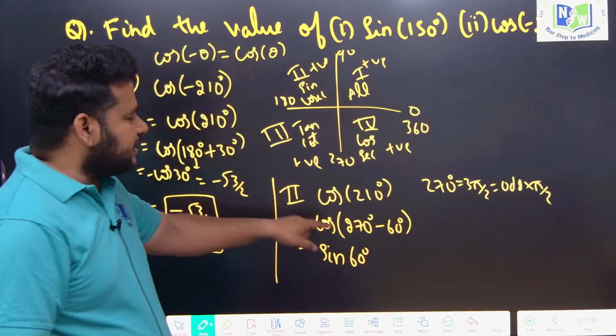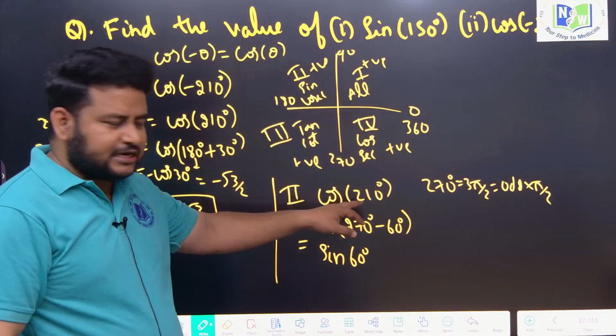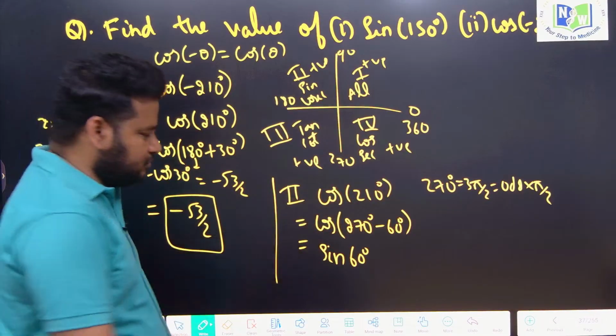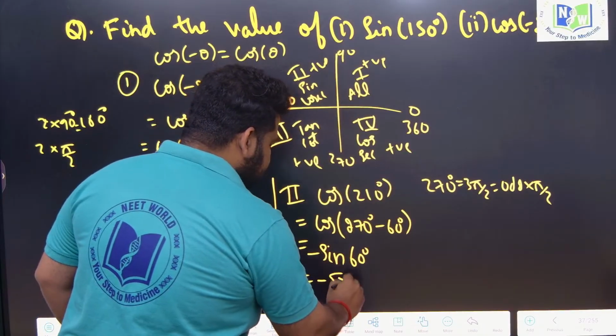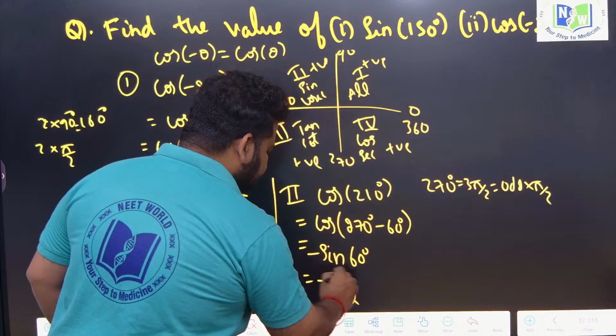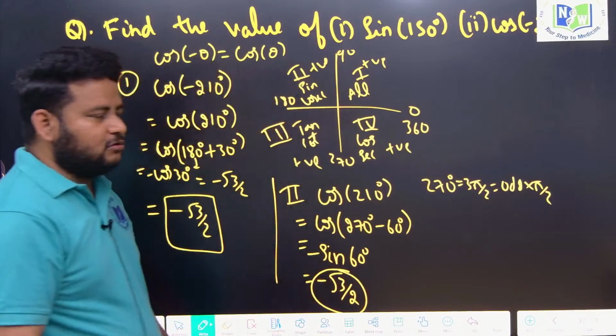But this is the third quadrant. See, this is 210 degrees. In the third quadrant, sin is negative. So minus sin 60 degree, which will give us the value minus root 3 by 2. This is the value.